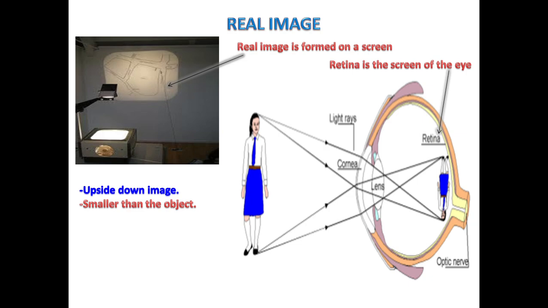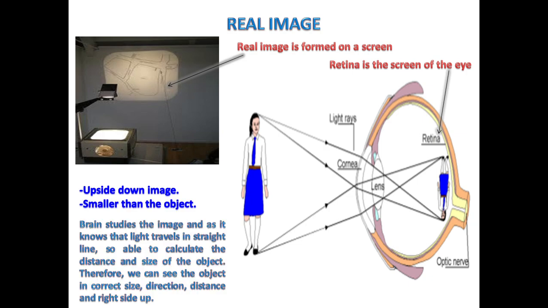Now the question arises: how do we see the actual girl then? So the answer is that the brain studies the image, and as it knows that light travels in a straight line, it is able to calculate the distance and size of the object. Therefore we can see the object in correct size, direction, distance and right side up. So now I think you are clear with the concept of real and virtual image.